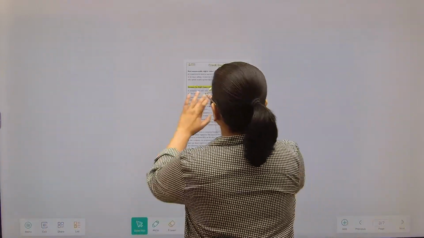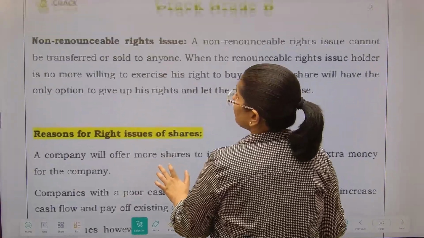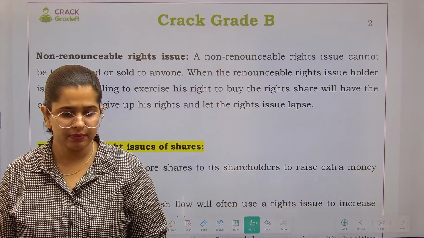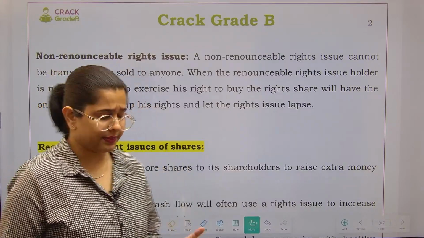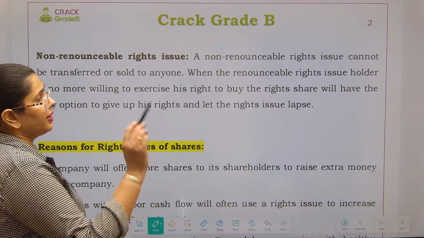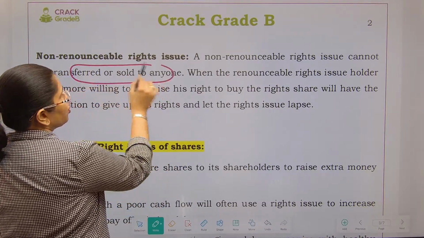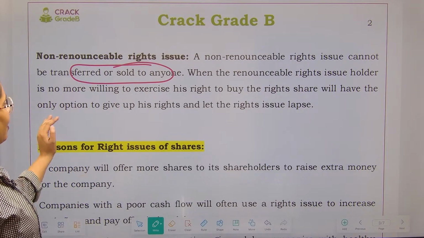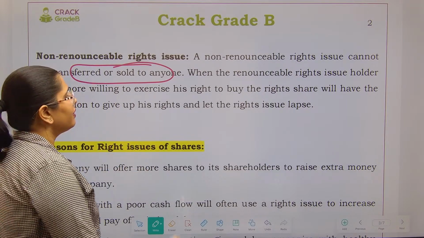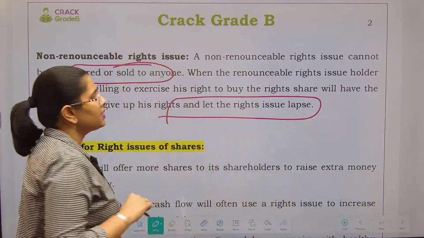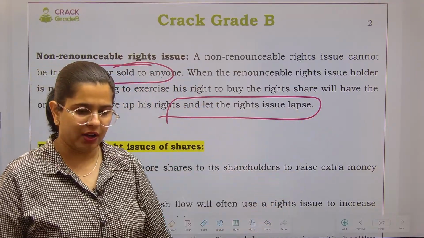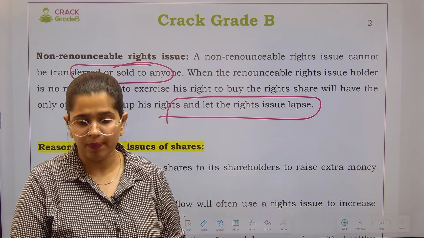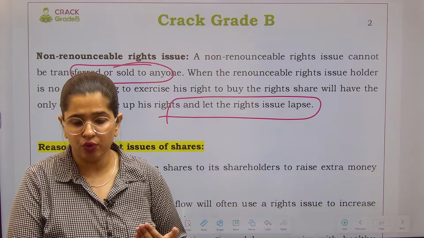Now on the contrary to it, we have non-renounceable rights issue as well. Non-renounceable rights issue क्या होंगे? Over here, company includes a clause that you cannot give it to somebody else, right? So this kind of right issue cannot be transferred or sold to anyone. When the non-renounceable right issue holder is no more willing to exercise his right, he will have only the option to give up his right and let the right issue lapse. That means I cannot take any kind of benefit of this kind of rights issue. इस तरीके के rights issue का मैं कोई benefit नहीं ले सकती हूँ. That is a non-renounceable rights issue for you.